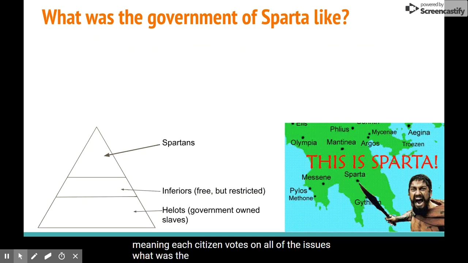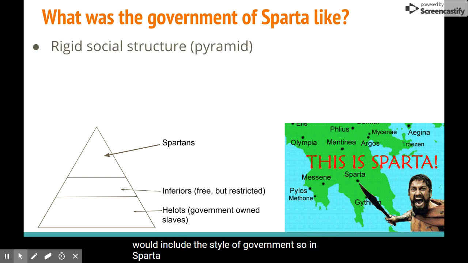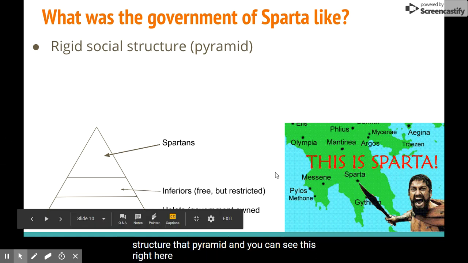What was the government of Sparta like? Hopefully, you'll remember that due to the geography in Greece, the ancient city-states developed very unique cultures, and that would include the style of government. So, in Sparta, they had an extremely rigid social structure, that pyramid, and you can see this right here.